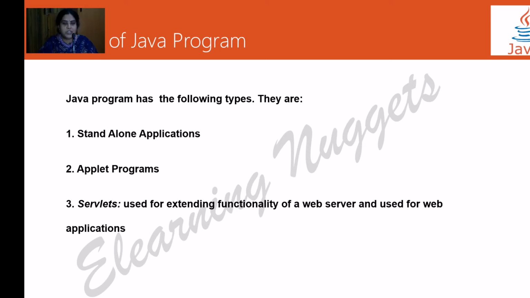Now, what are the types of Java program? Java programs are broadly classified into two types: standalone applications and applet programs. Here I would like to mention servlets also. Servlets are also like standalone applications, but they are used for server programs and for web applications. But in your 10th ISC exam, when they ask, you can just tell about these two types. You don't have to mention servlets.